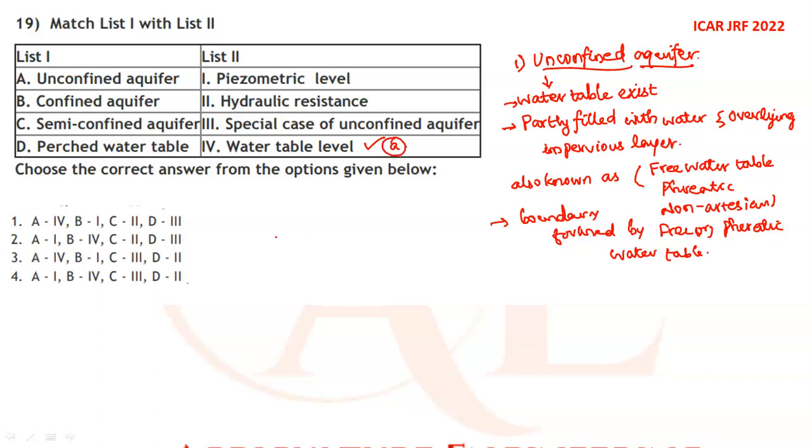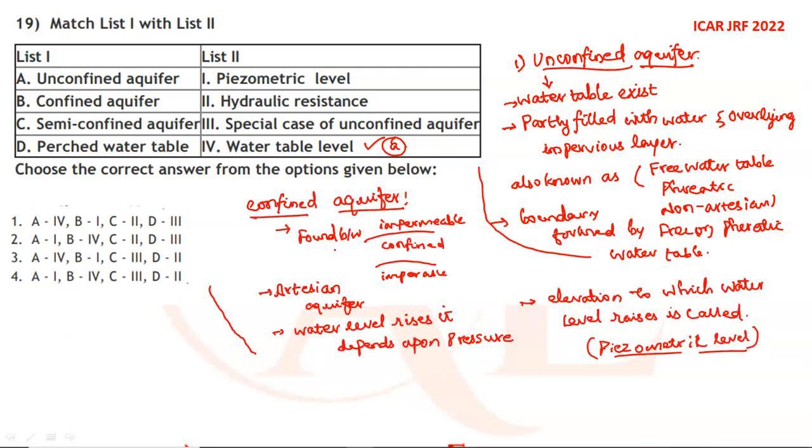Next, the confined aquifer. A confined aquifer is found between two impermeable layers present above and below it. It is also known as an artesian aquifer. The water level in the confined aquifer rises depending upon the pressure.